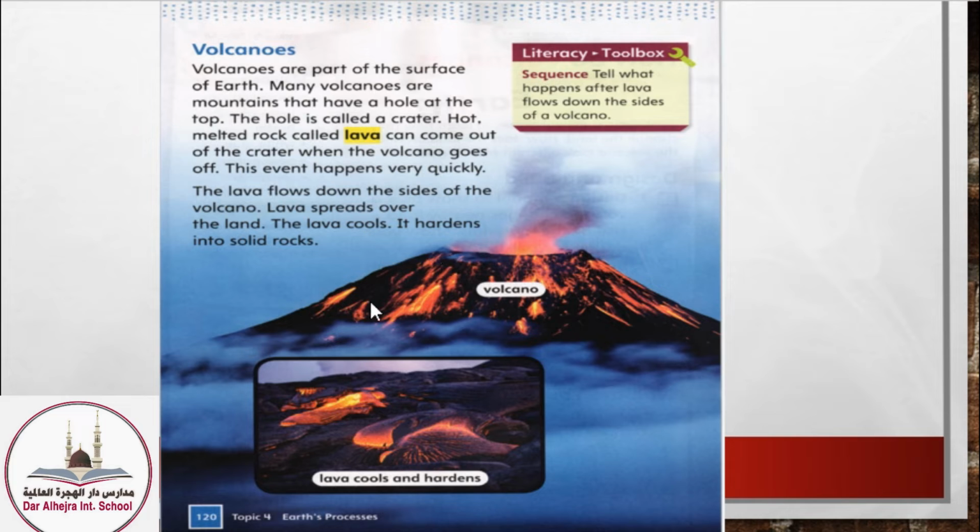So the volcano, unlike other mountains, always gets higher and bigger because the lava comes outside the mountain and sits on the sides of the volcano, and it hardens because now it is not under very hard pressure. It is on the top of the mountain, so it gets solid. It hardens and becomes solid rocks, not liquid rocks like the lava inside the volcano.